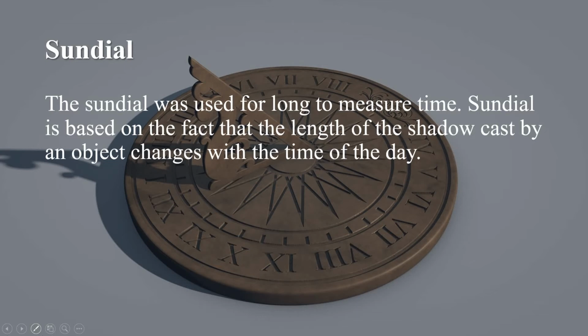The sundial is based on the fact that the length of the shadow cast by an object changes with the time of the day. A sundial is a clock that uses the position of the sun to indicate time. The surface of a sundial has markings for each hour of the daylight. As the sun moves across the sky, another part of the sundial casts a shadow on the markings, and the position of the shadow shows the time at that place.